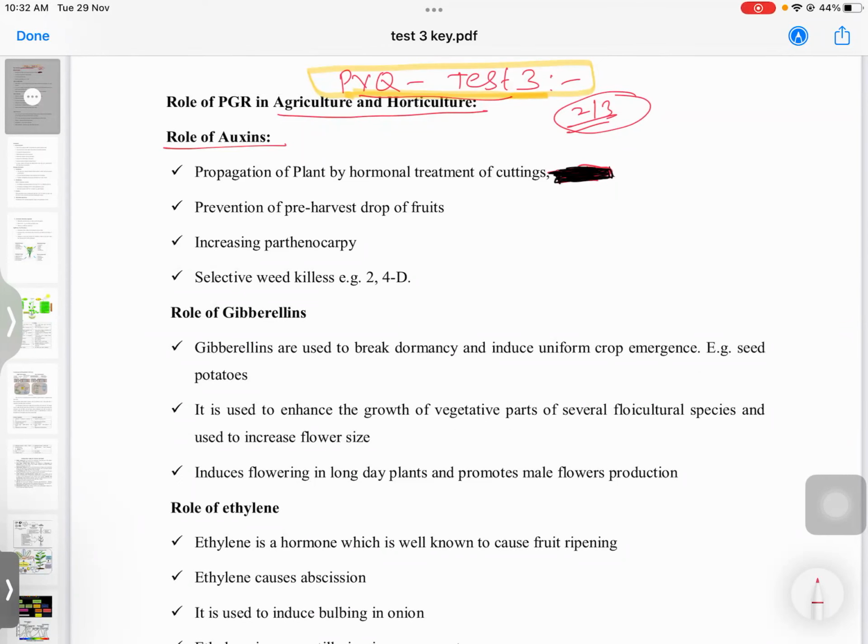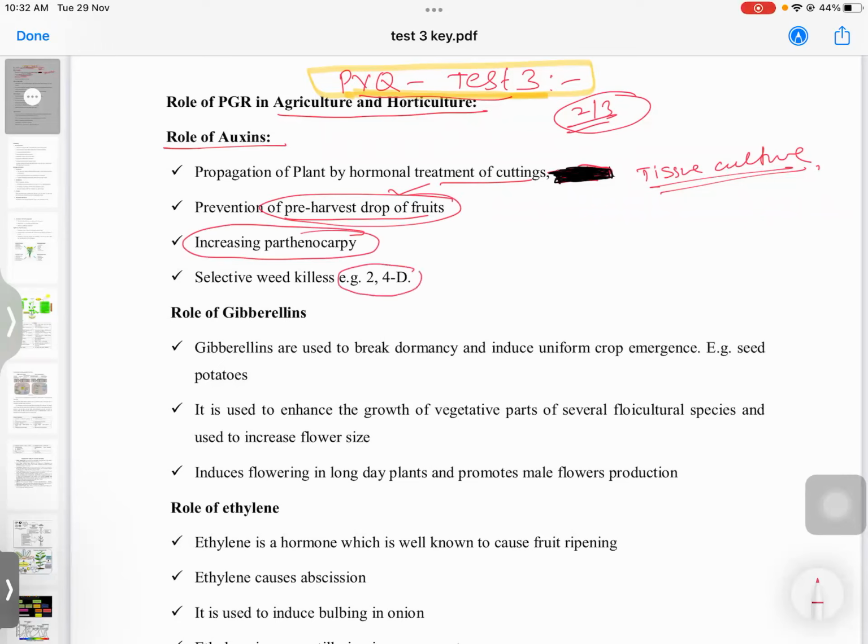It has a use in the treatment of cuttings, and another very important use is in tissue culture. In tissue culture techniques, we use auxin. Also for the prevention of pre-harvest drop of fruits we are using auxin, and it also increases parthenocarpy. The other advantage is 2,4-D, which at higher concentration will act like a weedicide.